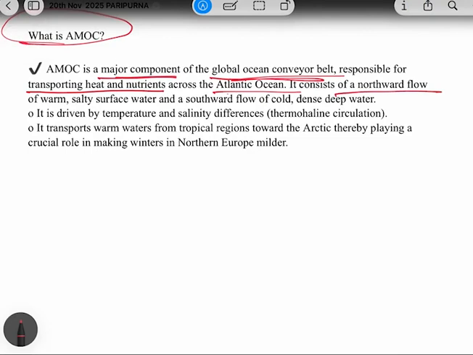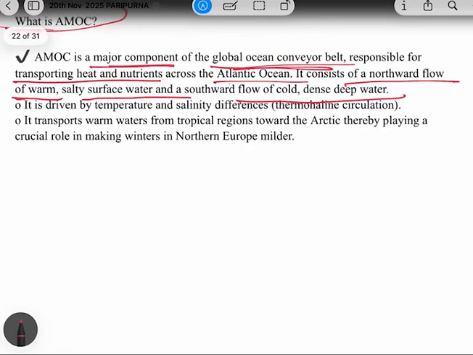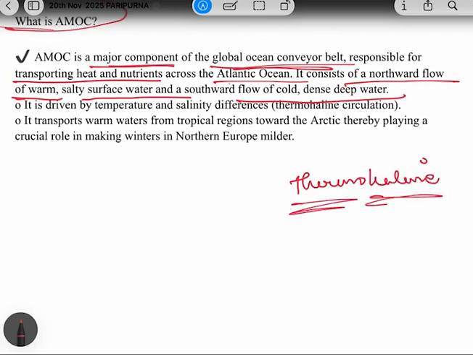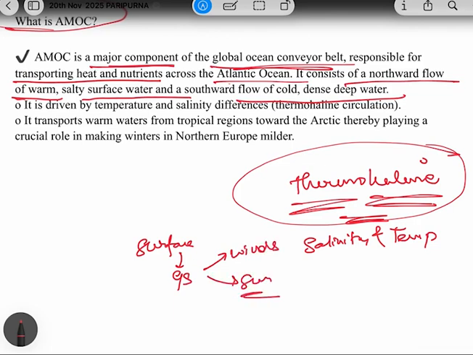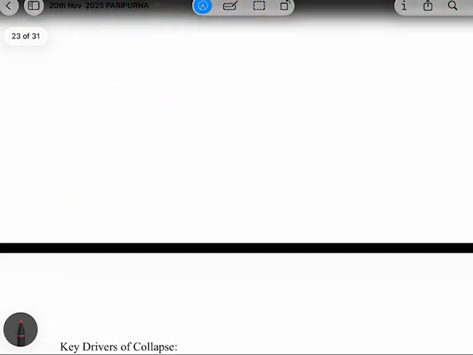See, it says it consists of a northward flow of warm, salty surface water and a southward flow of cold, dense, and deep water. So this was mainly the thing. And please remember that these are thermohaline currents. Thermo means temperature and haline means salinity. That means these types of currents are driven by salinity and temperature. Because these are the deep water currents. If I talk about surface currents, for example the Gulf Stream, surface currents are mainly driven by the winds and the energy of the sun. But deep water currents are mainly driven by salinity and temperature. Okay, so this was the AMOC.